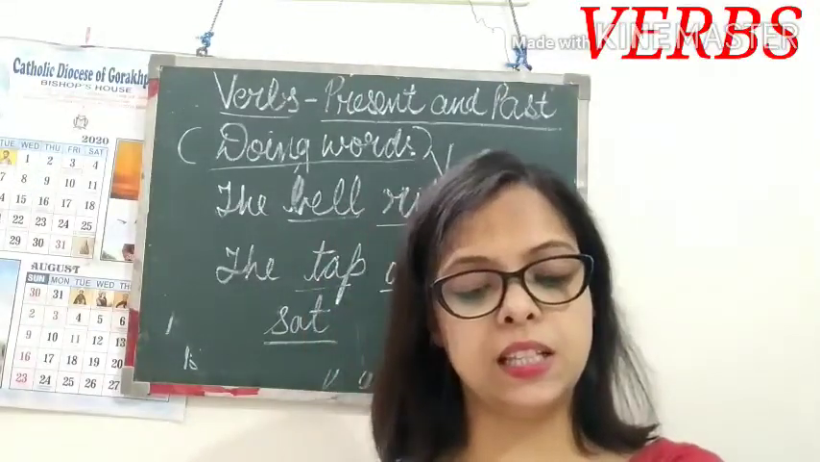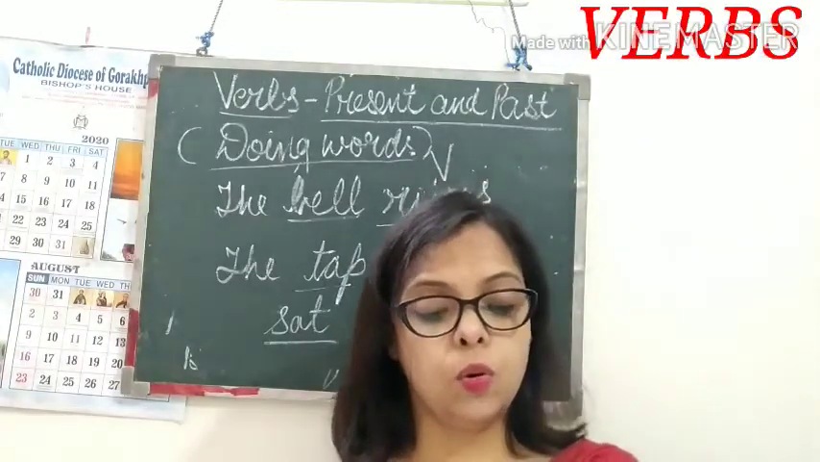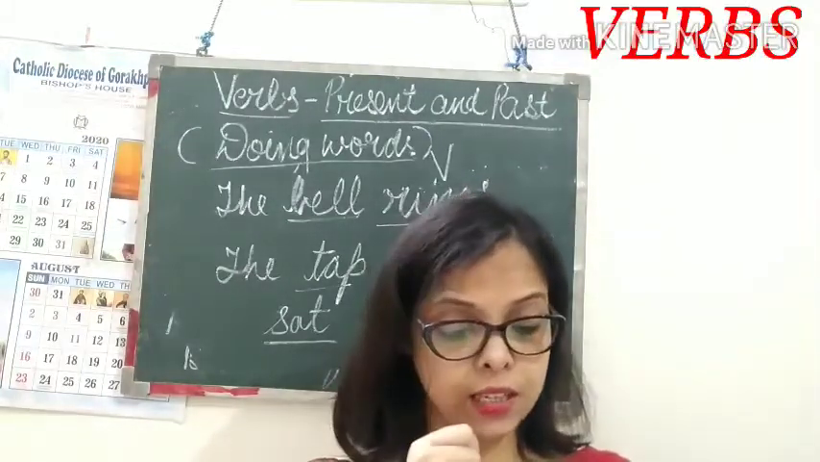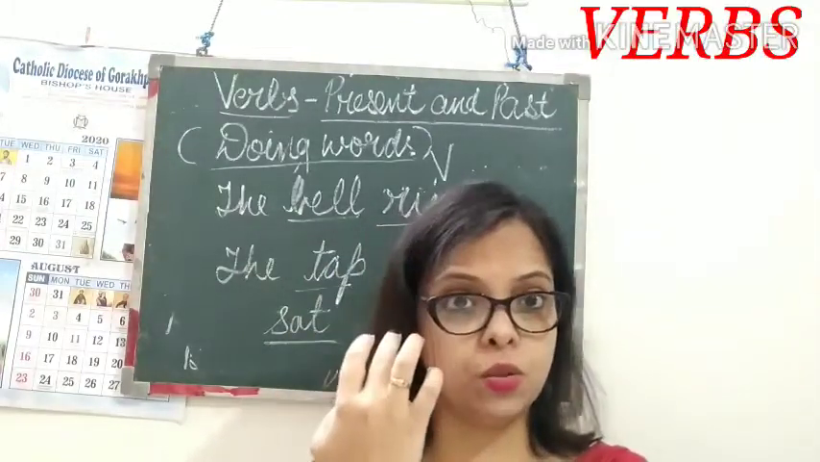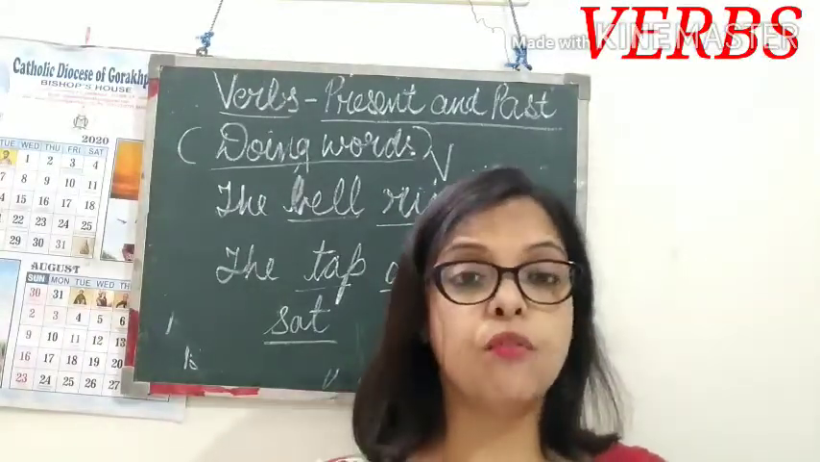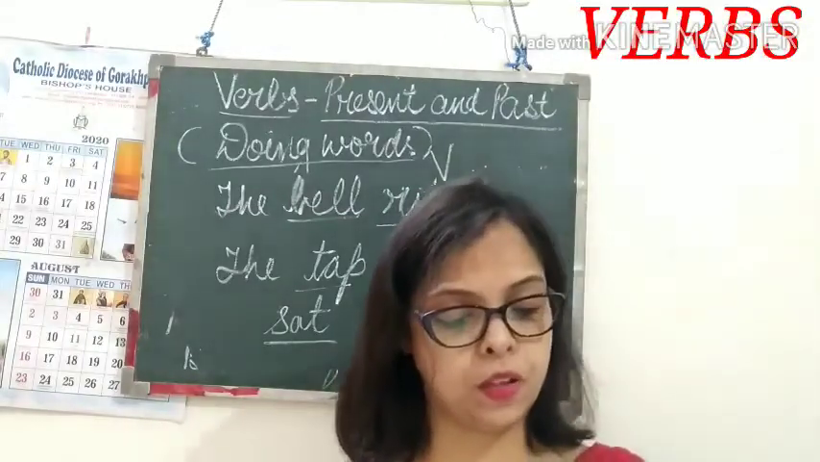Veer brushed his teeth and washed his face. Now here again, two actions are there. First is brushing the teeth and washing the face. So two verbs are there. Underline brushed, washed. Two verbs, brushed and washed.